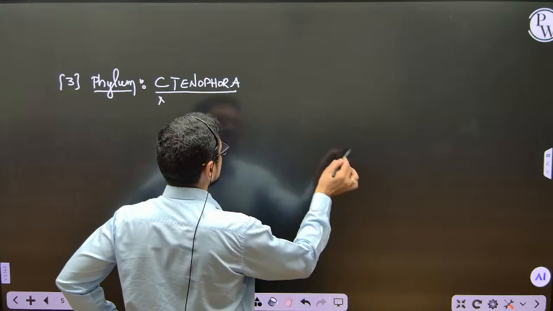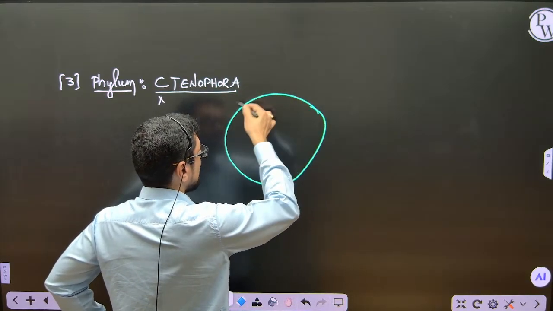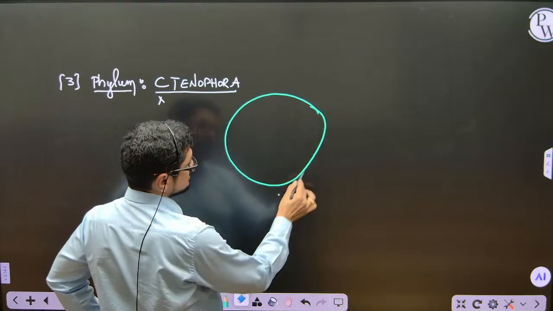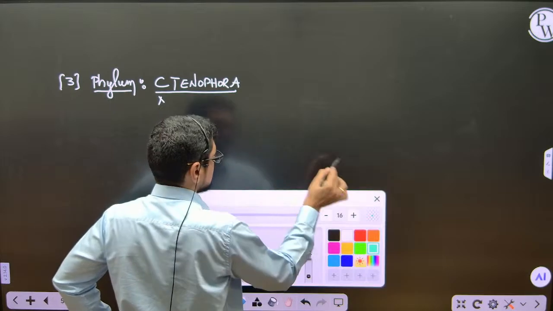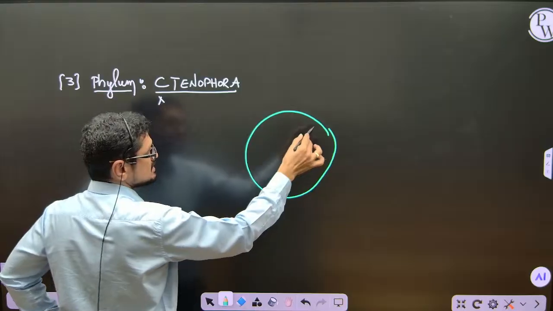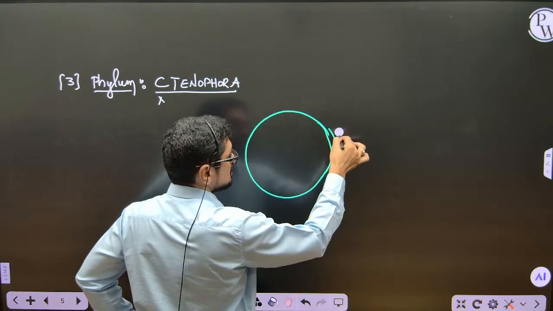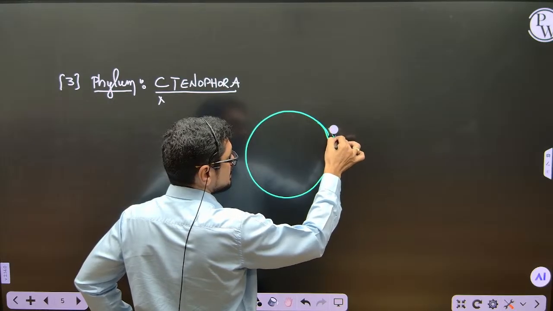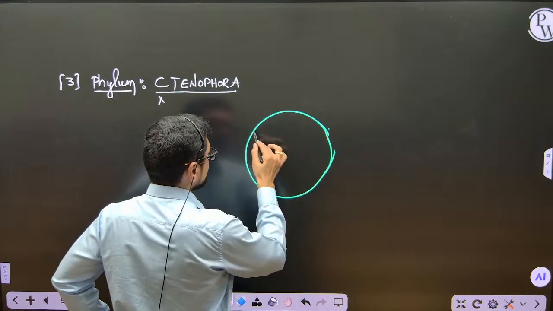Imagine something like a ball, a circular ball, more or less. It won't be exactly circular, but just to explain to you, I am drawing it like this. And how will the remaining structure be?